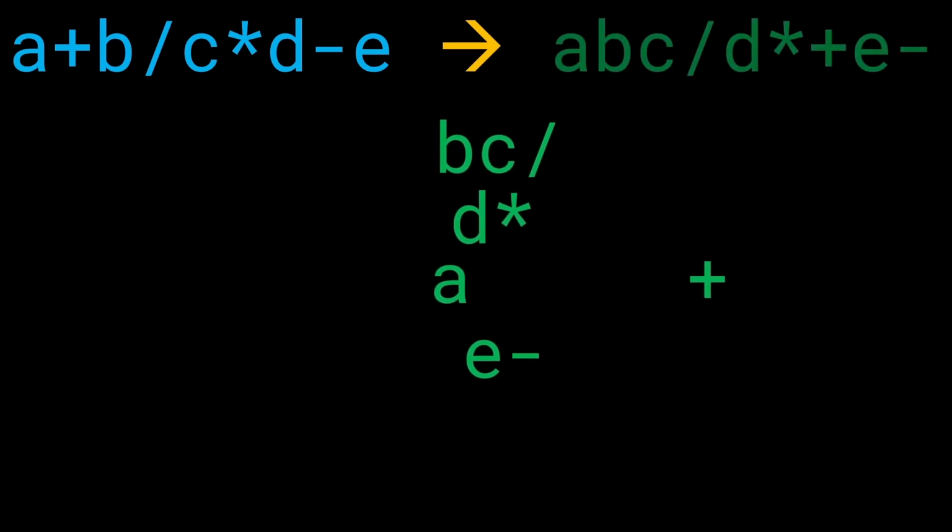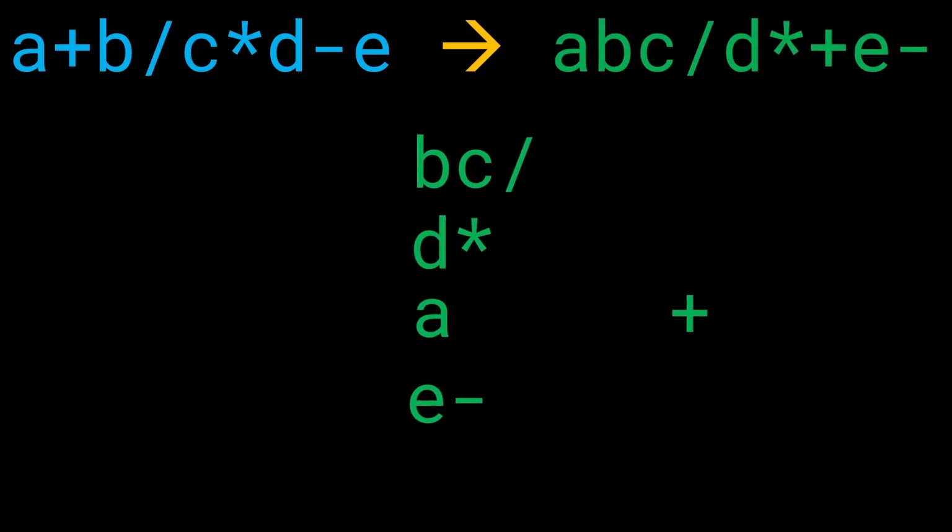In fact, if you break it down, we have something of this sort. First, we looked at BC slash, then D star, then A plus, and then E minus, following the BODMAS rule exactly. In other words, we have implicitly encoded the information of the BODMAS rule into the postfix notation. Now, to evaluate the postfix notation, we won't need the BODMAS rule at all, because we have already encoded that information in the structuring of the postfix notation.